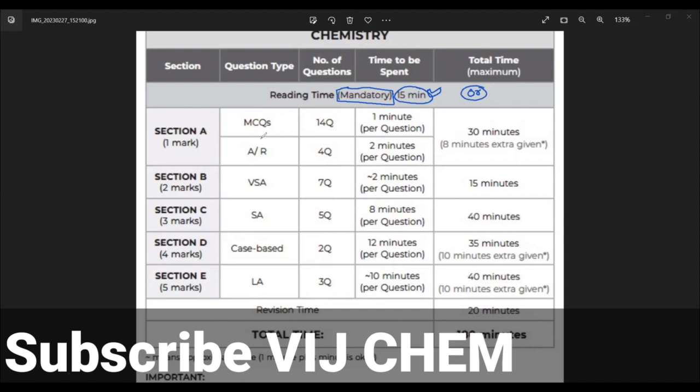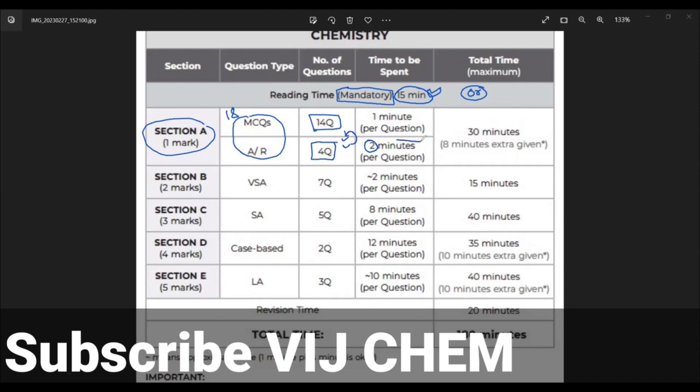For example, section A carries 1 mark questions, and you will have a total of 18 questions. Out of 18, 14 are direct MCQs and 4 are assertion-reason. These are time-taking, because most of the time we have doubt whether the reason is the correct reason for the assertion.